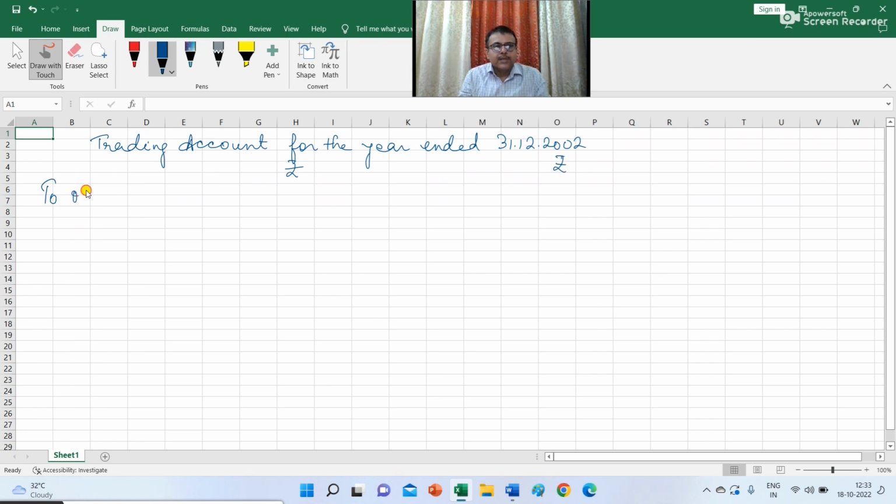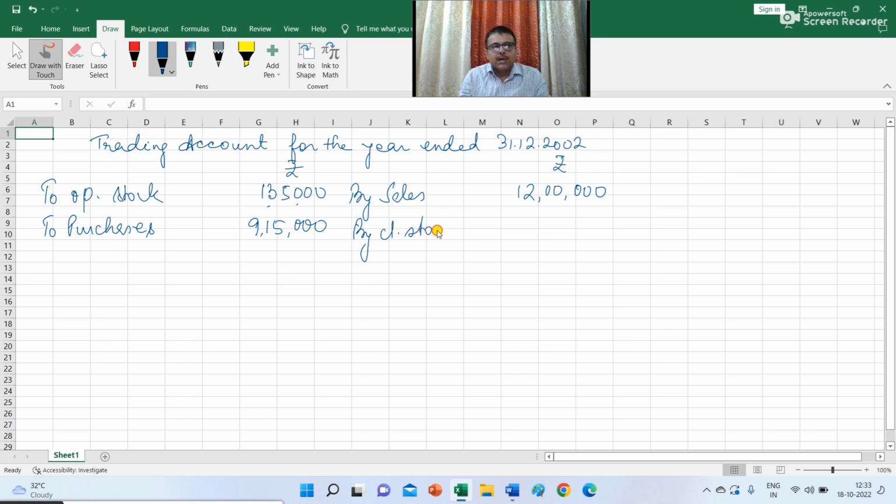To opening stock 1,35,000. To purchase, the amount of purchases during 2002 is 9,15,000. The sales during 2002 is 12 lakh rupees. And the closing stock on 31st December 2002 is given as 1,50,000.